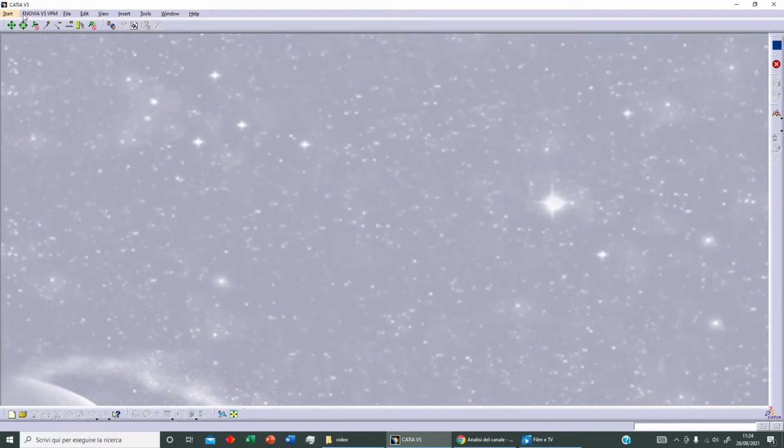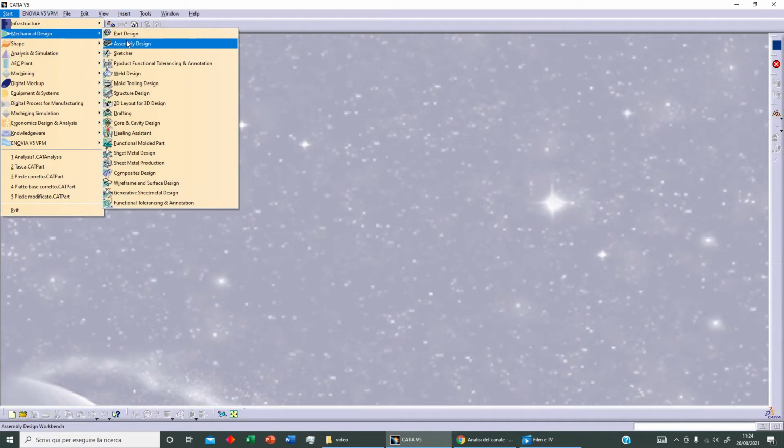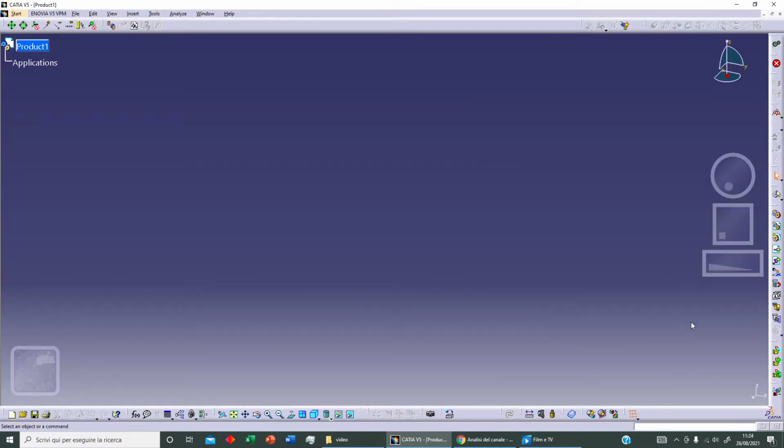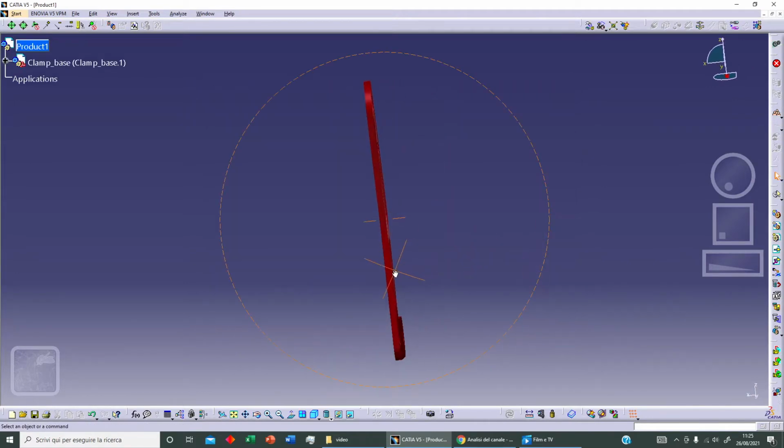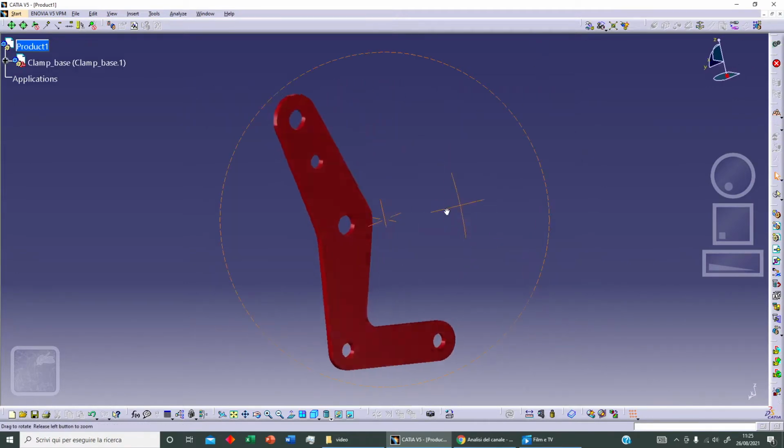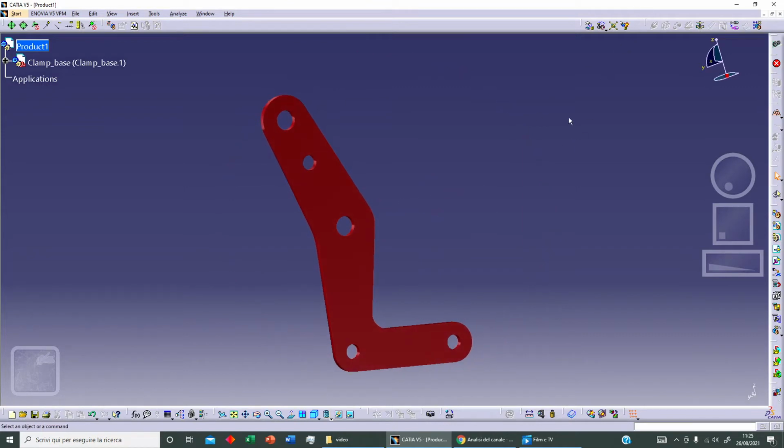Let's continue our manual clamp, and today we can start with our assembly design. Clicking on existing part, we can add our first part and we can add our clamp base, and let's click on open. This is our first element. We can fix this element. This could be our reference, so we can select this element and we can click on fix component. As you can see here, we've got our first constraint and we've got our first element, clamp base.